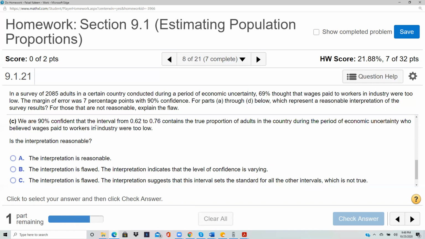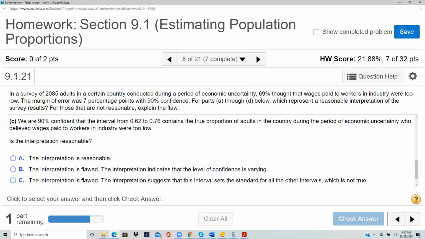We are 90% confident that the interval from 0.62 to 0.76, remember we calculated when you add and subtract 7% to it, you do get 62% to 76%, which is 0.62 to 0.76. So up to that, I don't see a flaw. And that the interval from this to this contains the true population of adults in the country during the period of economic uncertainty who believe that the wages paid were too low. This looks right to me.